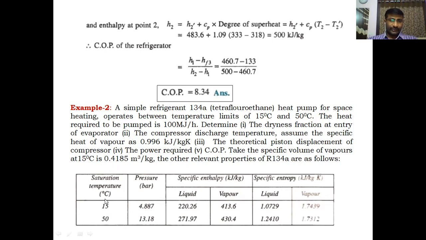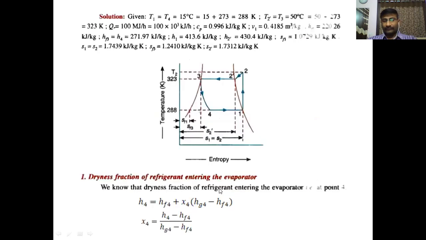In this saturation temperature table, at 15 and 50, how do we take the properties and note them down? Saturation pressure, specific enthalpy and specific entropy. Specific enthalpy is represented in kilojoules per kg. Specific entropy is represented in kilojoules per kg Kelvin. Clear? So for liquid and vapor, liquid entropy, liquid enthalpy, vapor entropy and enthalpy are given. So by using this data, you can write down the data.